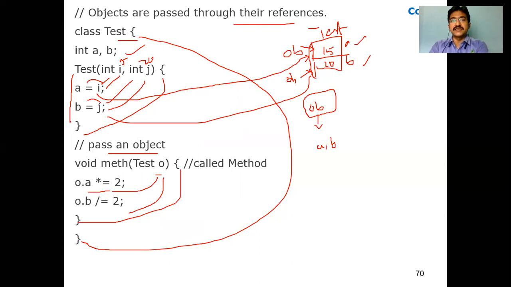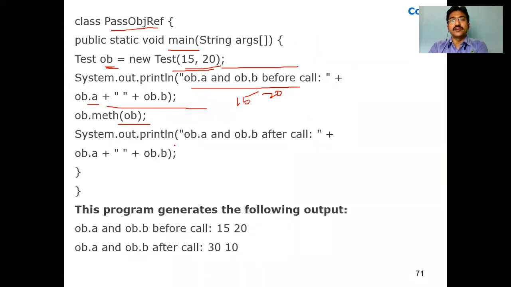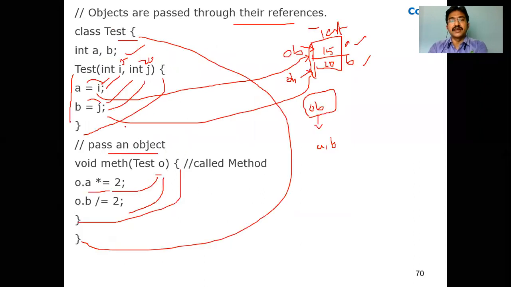So where is it going to be passed? We are passing obj here. Okay, so we are passing obj here, and once obj is passed, it will come back to here.